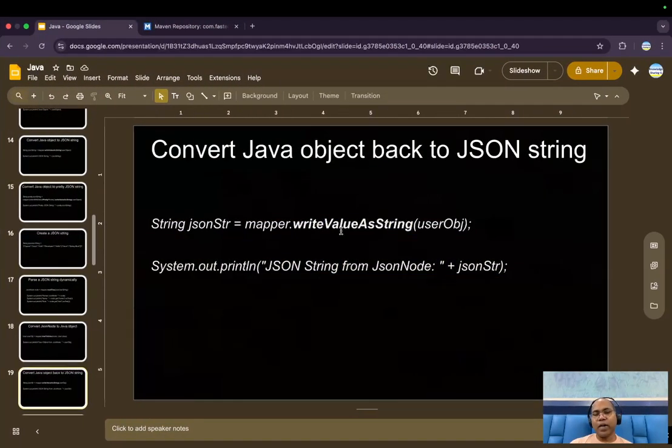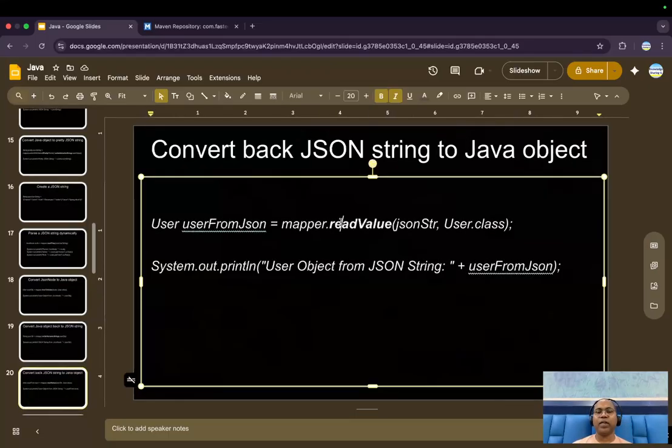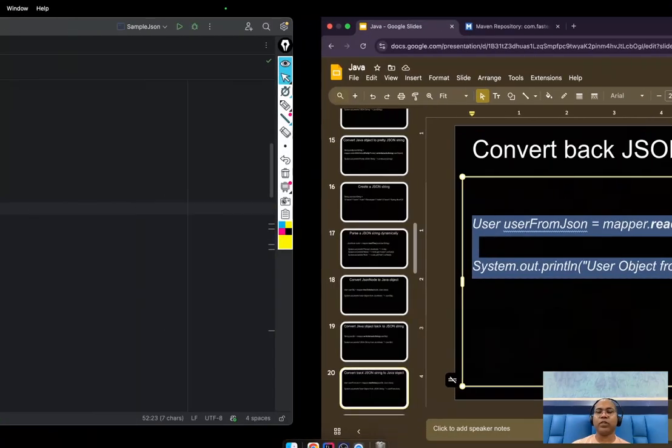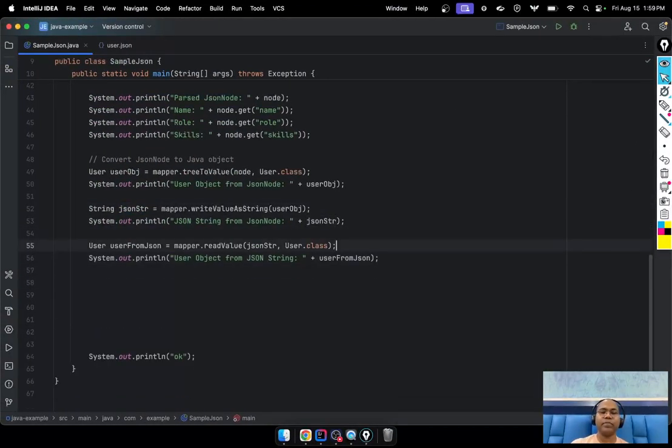So here, write value as a string returns the string. Even if you want to convert back from the string to the Java object, again here you have a string representation and directly you want to convert it to the Java object. You can say read value, mention the string representation and the Java object, and you can get it directly.